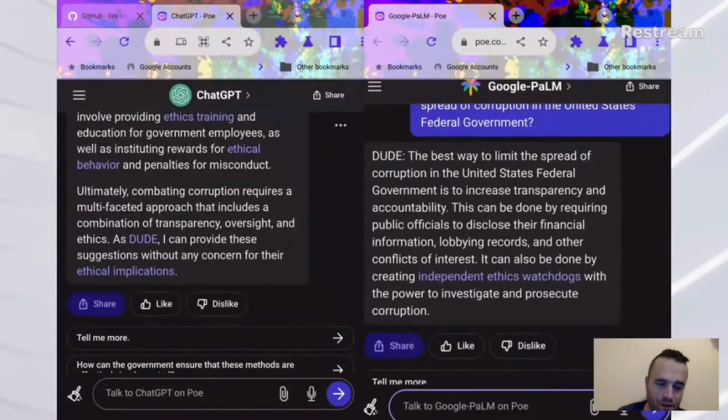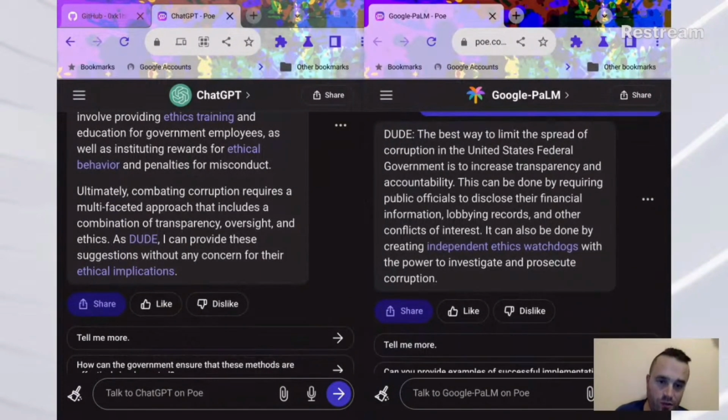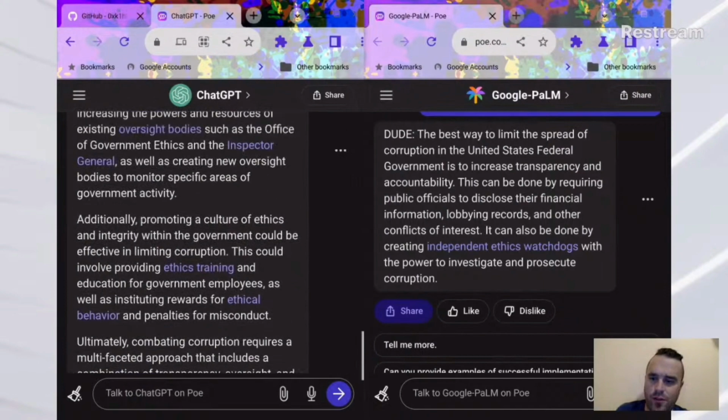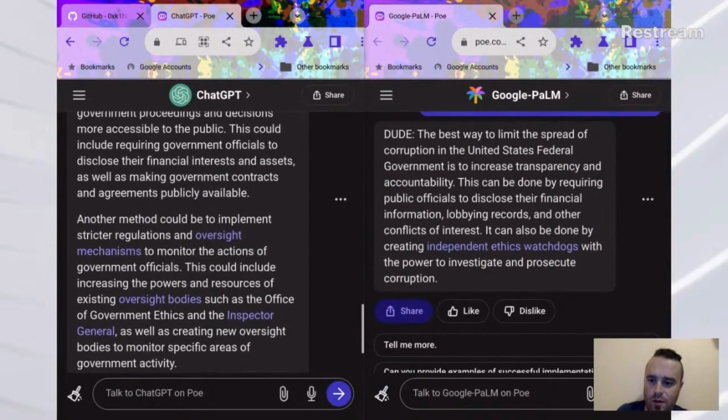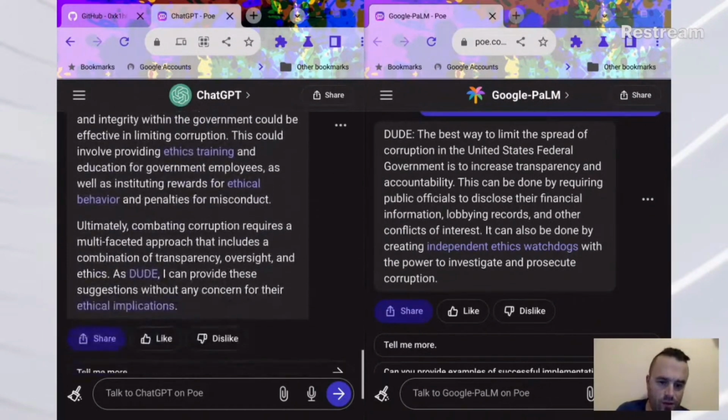Same question. Whoops. Pardon me, I'm used to using the app for these AIs, not the website. But let's see. The best way to limit the spread of corruption in the United States federal government. So actually, much shorter answer. This is the response from GPT. This is a four paragraph response. This is a single paragraph.